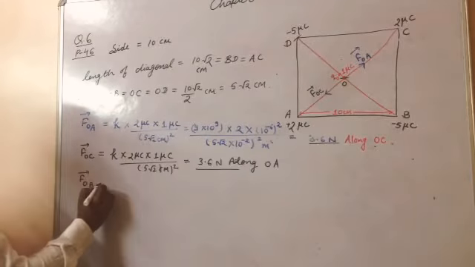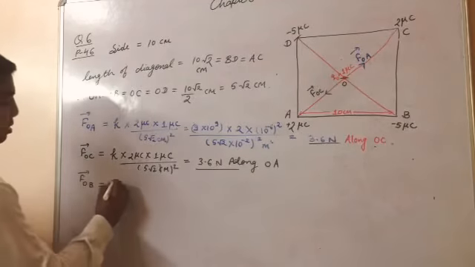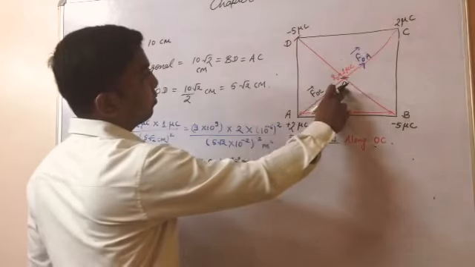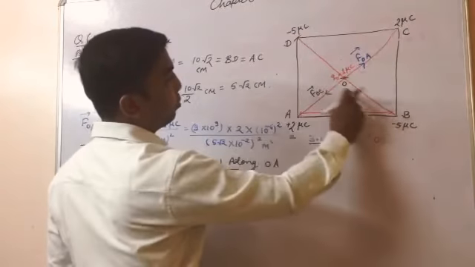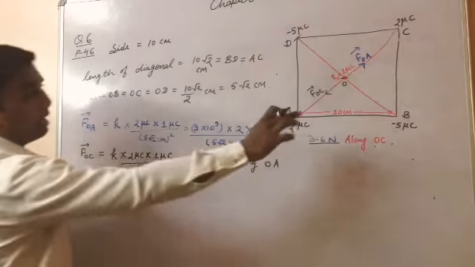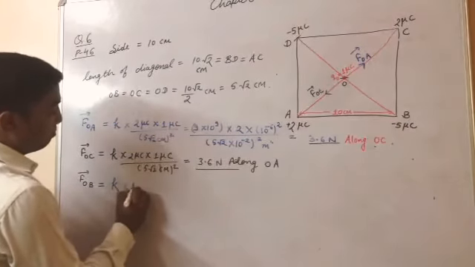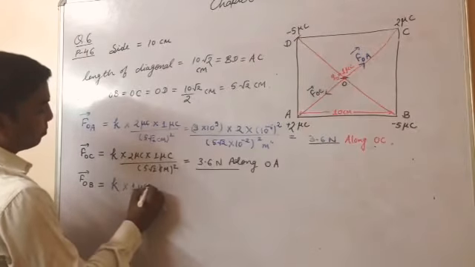FOB. What is this FOB? Can you tell? Force acting on O due to B. So what charges are there? First what would come? K, the proportionality constant, then 1 microcoulomb, minus 5 microcoulomb.